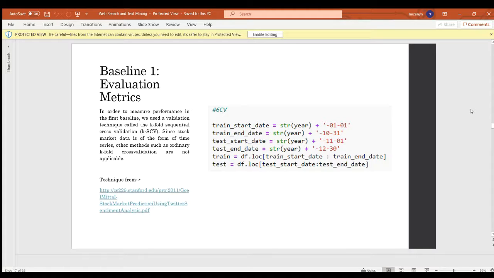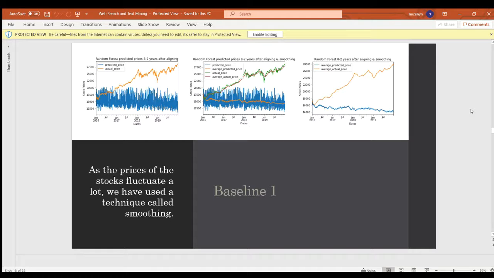Since stock market data is in the form of time series, we use a validation technique called decay-fold sequential cross-validation, or KSCV. In this method, we train on all days up to a specific day and test for the next days. Since the prices of the stock fluctuate a lot, we have used a smoothing technique to get smooth curves.